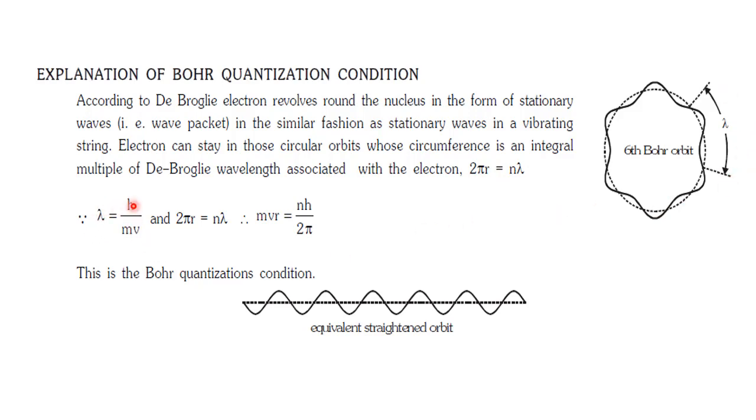Now if you use this relation, the electron can stay in a circular orbit only if the circumference is an integral multiple of the de Broglie wavelength associated with the electron. So if you take the relation lambda is equal to h by mv and substitute in 2 pi r is equal to n lambda, we get mvr is equal to nh by 2 pi. So this says the angular momentum is an integral multiple of h by 2 pi. This is also Bohr's quantization condition. So here we come to the end of this lecture on de Broglie's hypothesis.